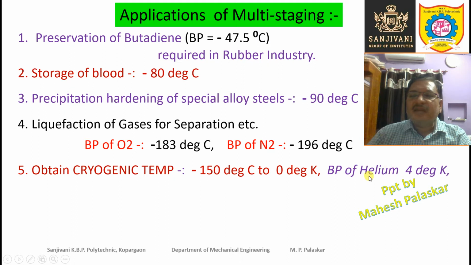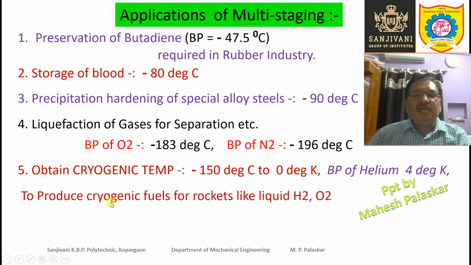Then that can be done by helium, whose boiling point is 4 degree Kelvin. So 4 degree Kelvin means 4 minus 273, that is minus 269 degree centigrade. Minus 269 degree centigrade is lower than minus 183 degree centigrade, and therefore the boiling point of helium is still lower, so it can definitely cool the oxygen or it can also cool the nitrogen.